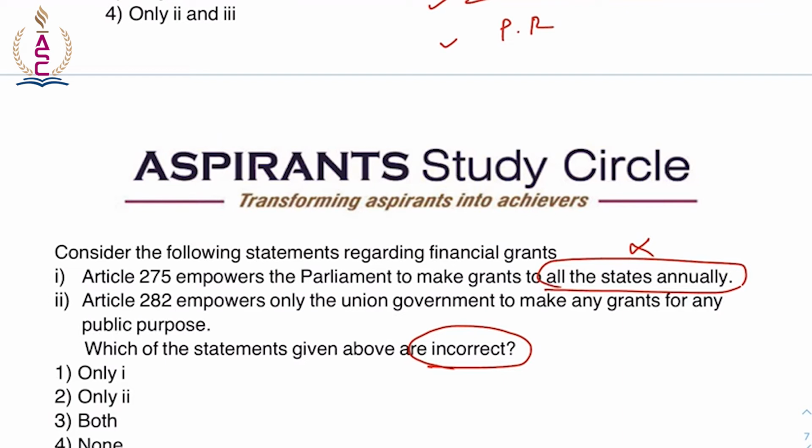Now coming to Article 282, that empowers both center and the states to make any grants for any public purpose, even if it is not within their respective legislative competence. Under this provision, center makes grants to the states. So only union government to make grants for any public purpose, it is wrong, because it empowers both the center and the state, under Article 282, to give grants for any public purpose. So the incorrect one is statement number 3.